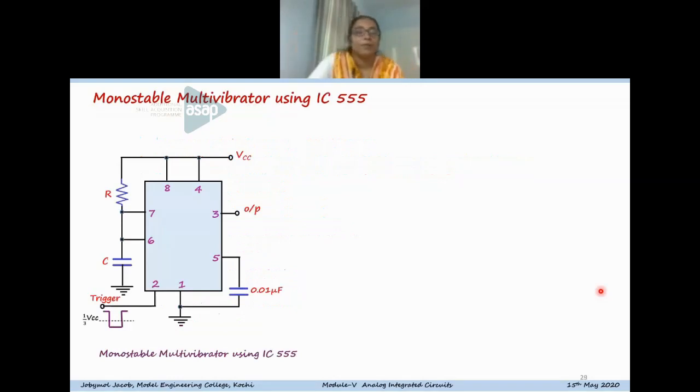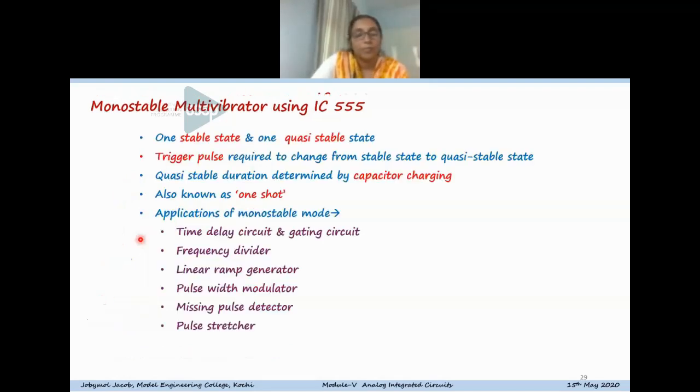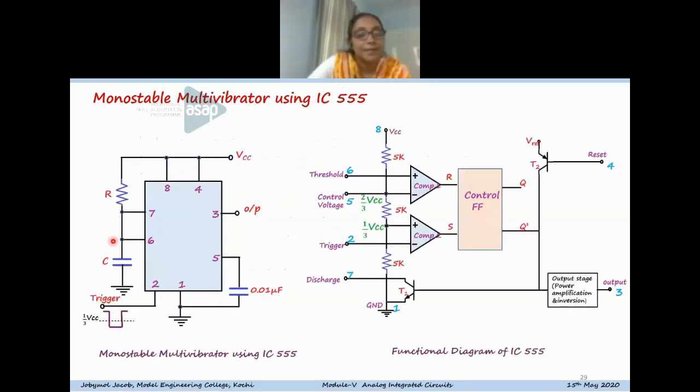When you are using the 555 timer as a monostable multivibrator, you connect it as in this connection diagram. A capacitor C is connected through a resistor R to VCC, and the capacitor voltage is directly given to pins 6 and 7.